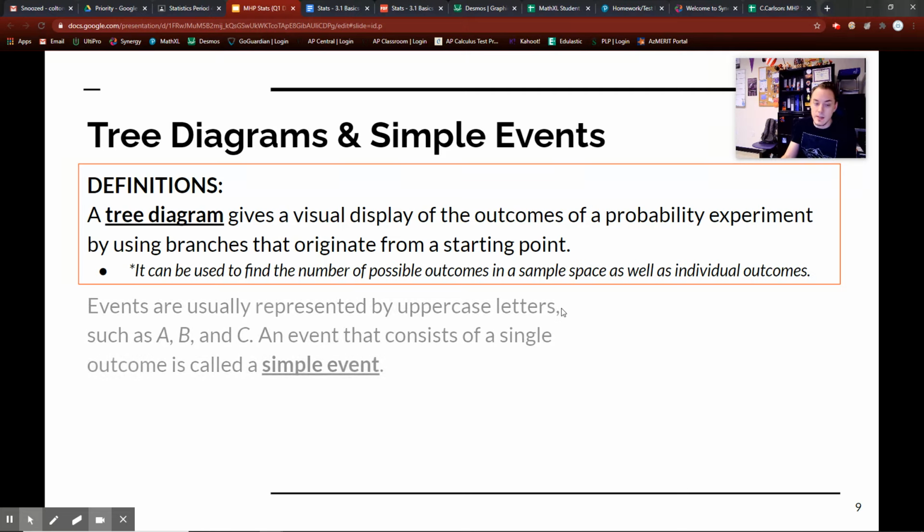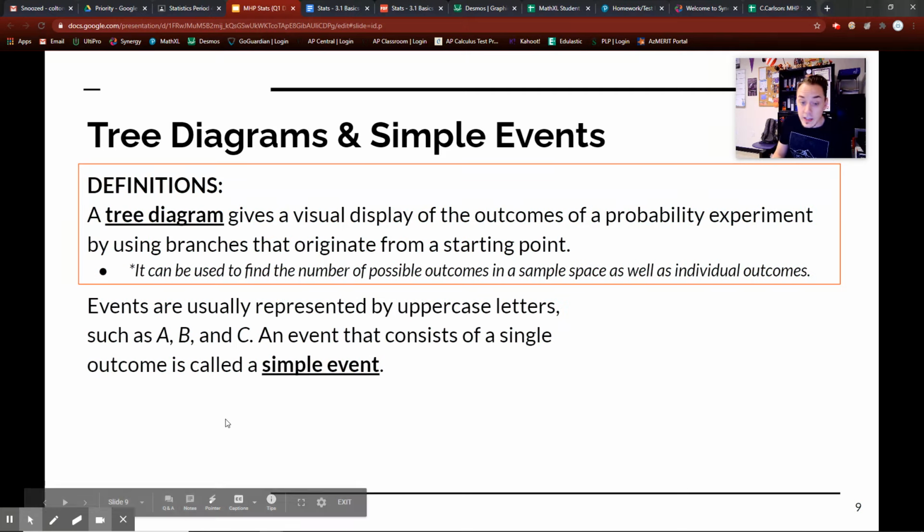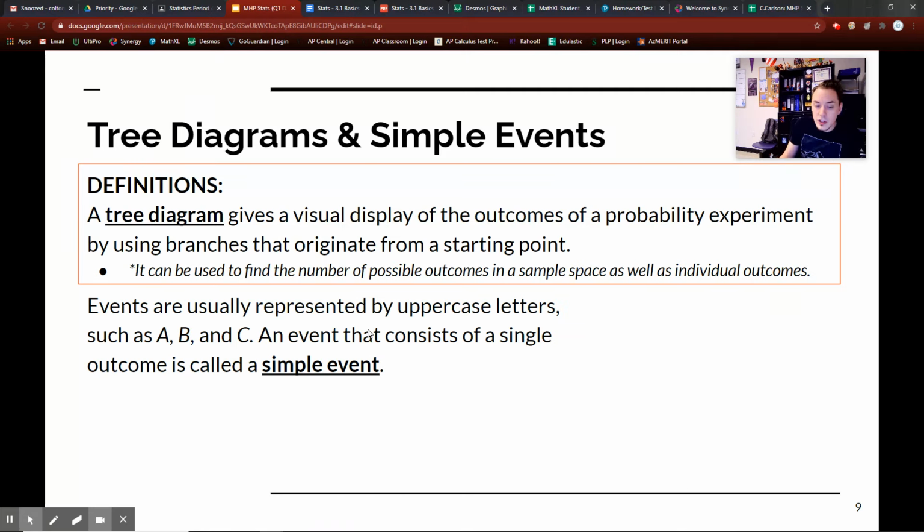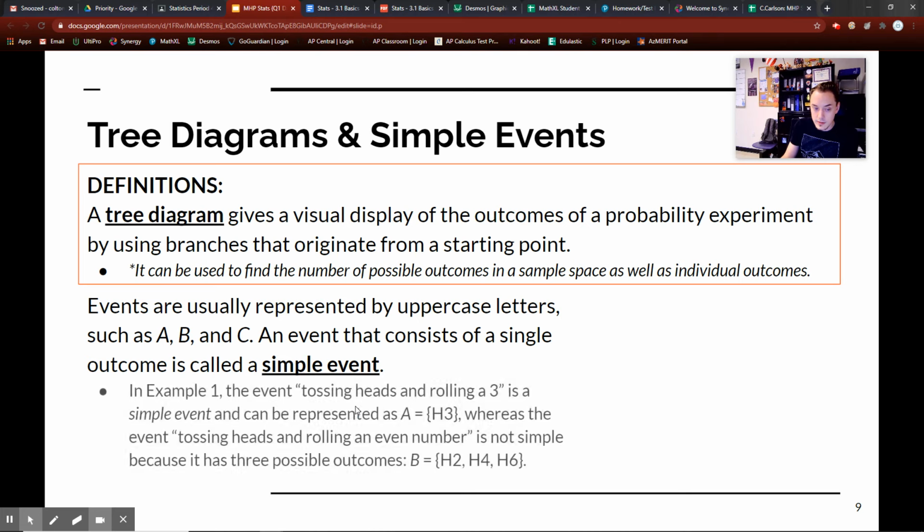But it doesn't need to be used, okay? You don't need to write this section down, but events are usually represented by uppercase letters, by the way. So A, B, or C. An event that consists of a single outcome is what we call a simple event. So in example 1, the event tossing heads and rolling a 3 is a simple event and can be represented as A, that event, equals H3. Because heads and a 3.